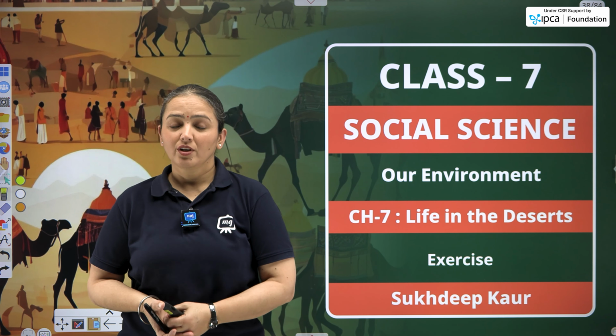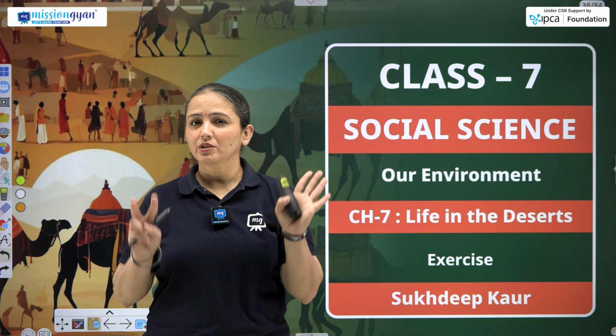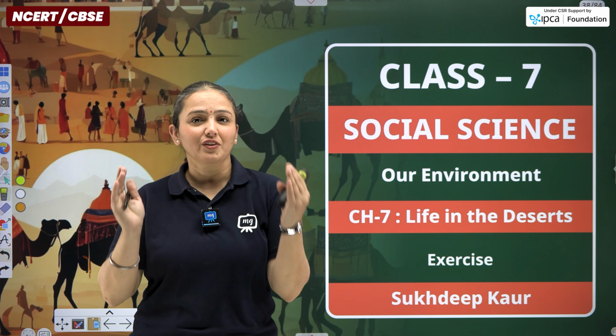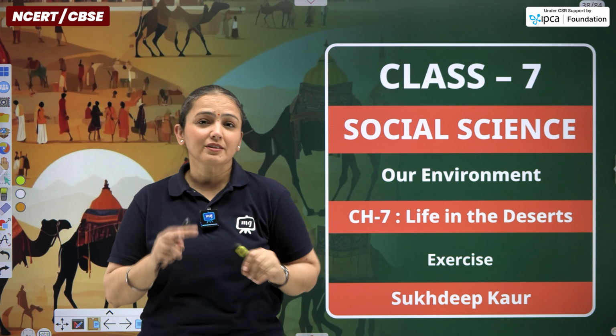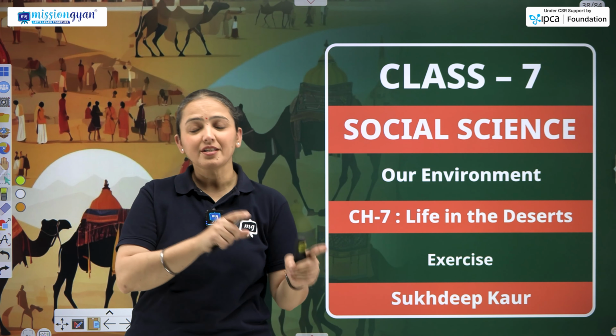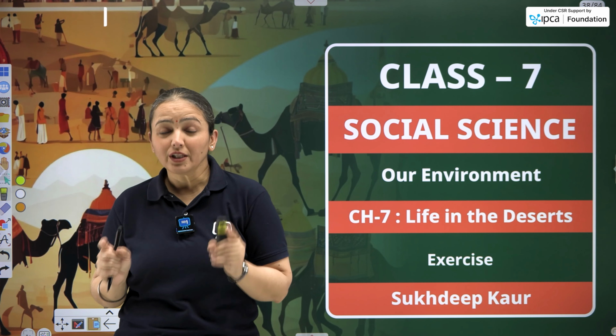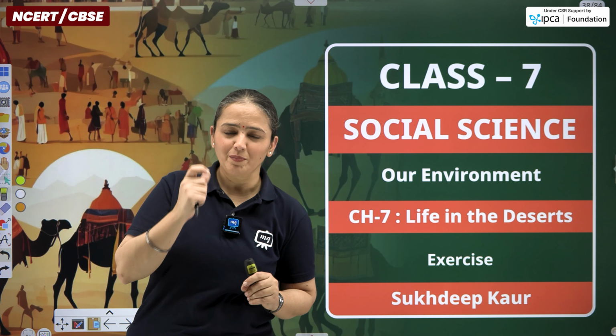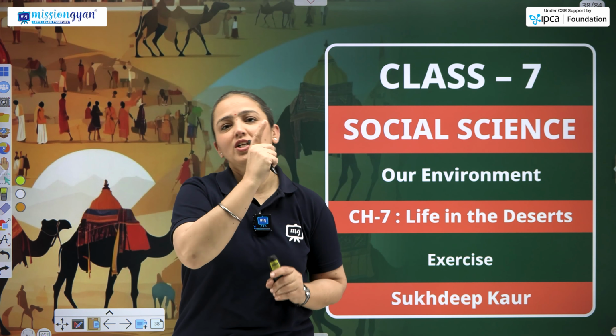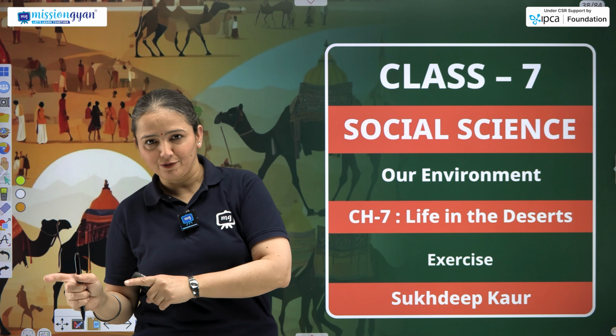I'm Sukhdeep Kaur. Today we are going to start chapter number 7, which is about the deserts. Within this chapter we have discussed two types of deserts, hot deserts and cold deserts. For today's class we are not going to discuss the chapter, we are going to start the question-answer discussion that is given at the back of the chapter.